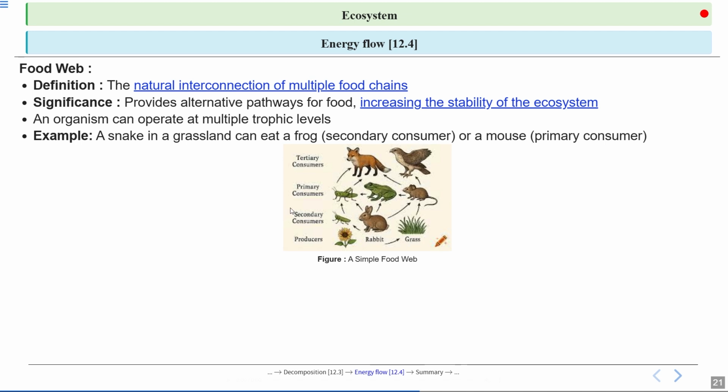Here you can see the benefit of the food chain. A single organism has multiple food sources. So if one food source is not present, or if it is exhausted, it can feed on another food source belonging to another trophic level. So this maintains the stability of the ecosystem.